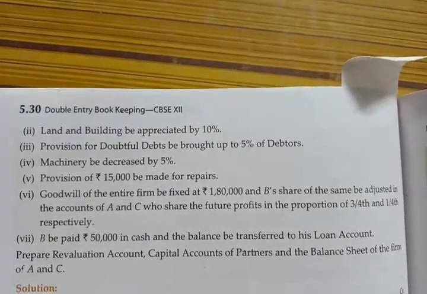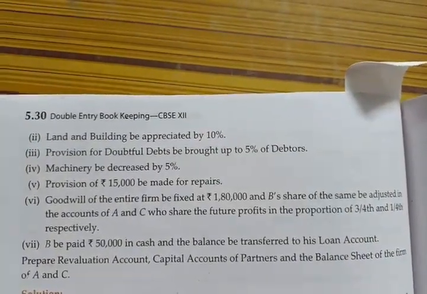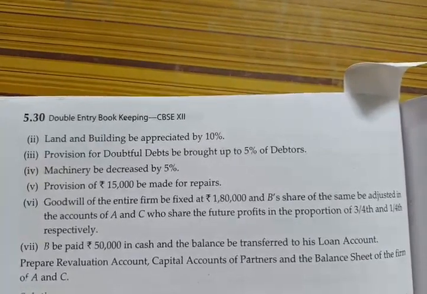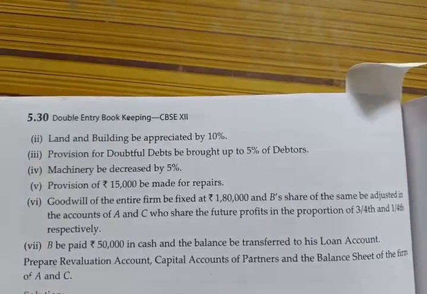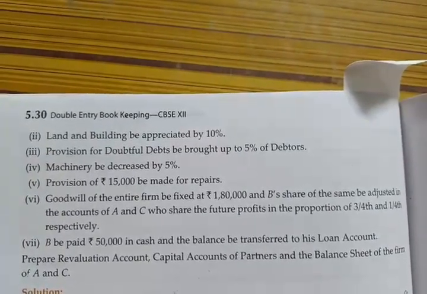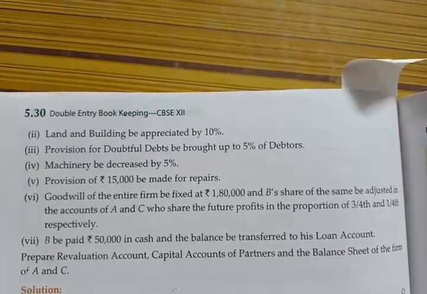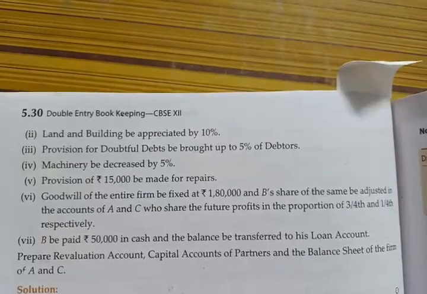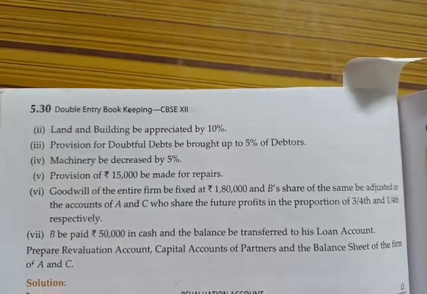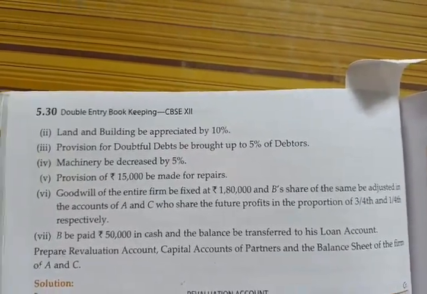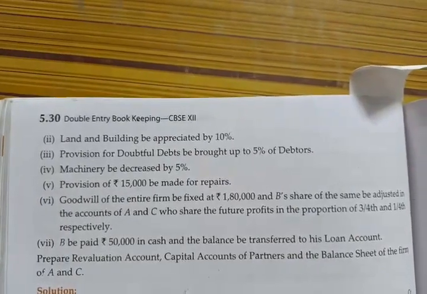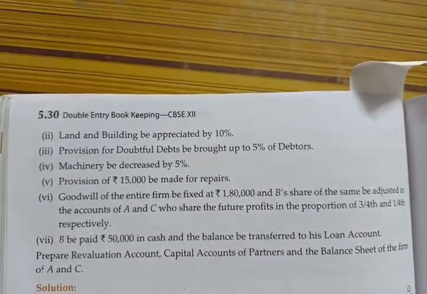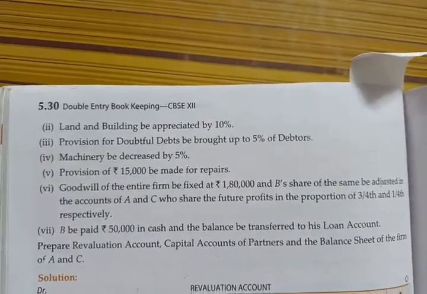Sixth adjustment, goodwill of the entire firm be fixed at rupees 1,80,000 and B's share of the same to be adjusted in the accounts of A and C, who are sharing future profits in the proportion of 3/4 and 1/4. B be paid rupees 50,000 in cash and the balance to be transferred to his loan account.